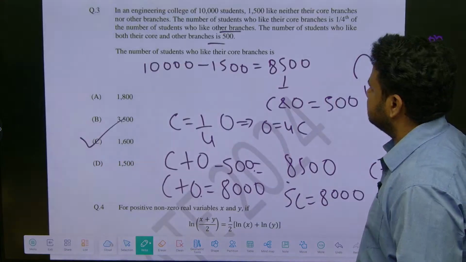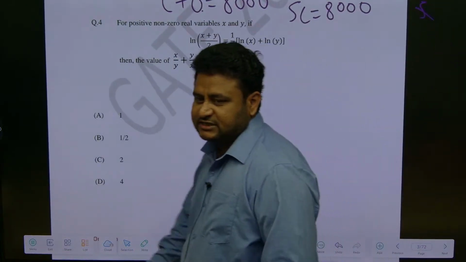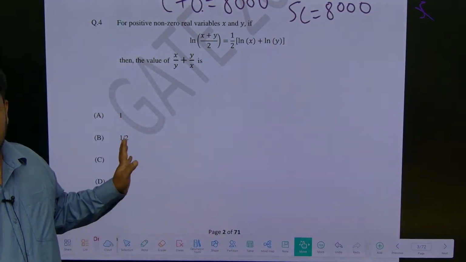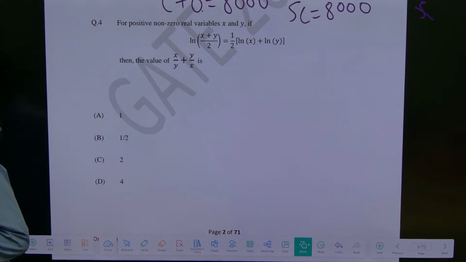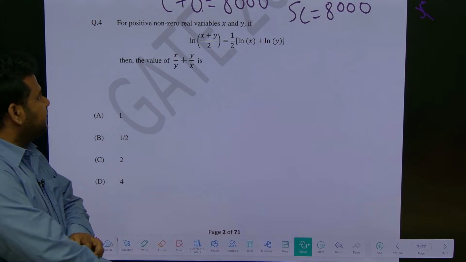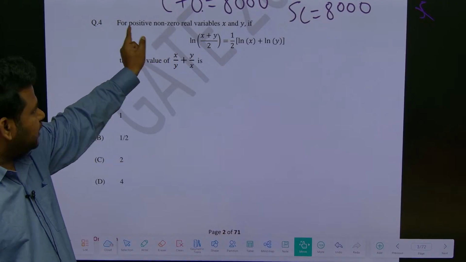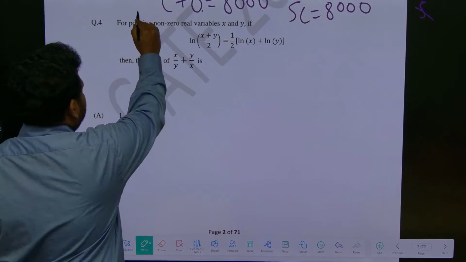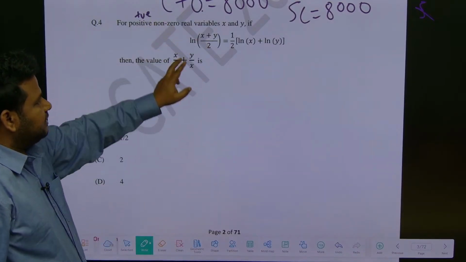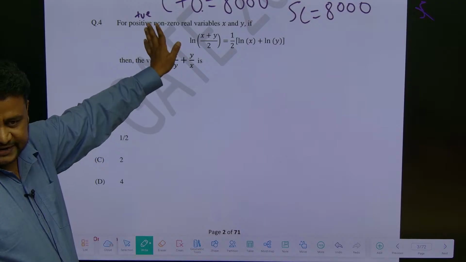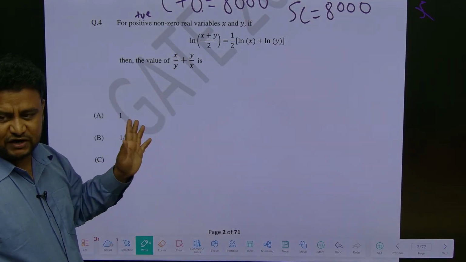I think some more questions are there. Look at this question. I told you in yesterday's class, in the syllabus there is something called logarithms. Certain properties you have to know. See here, in this question, for positive non-zero real variables x and y, everything is very important. That means x and y cannot be 0 and cannot be negative. Log is not defined for negative numbers.